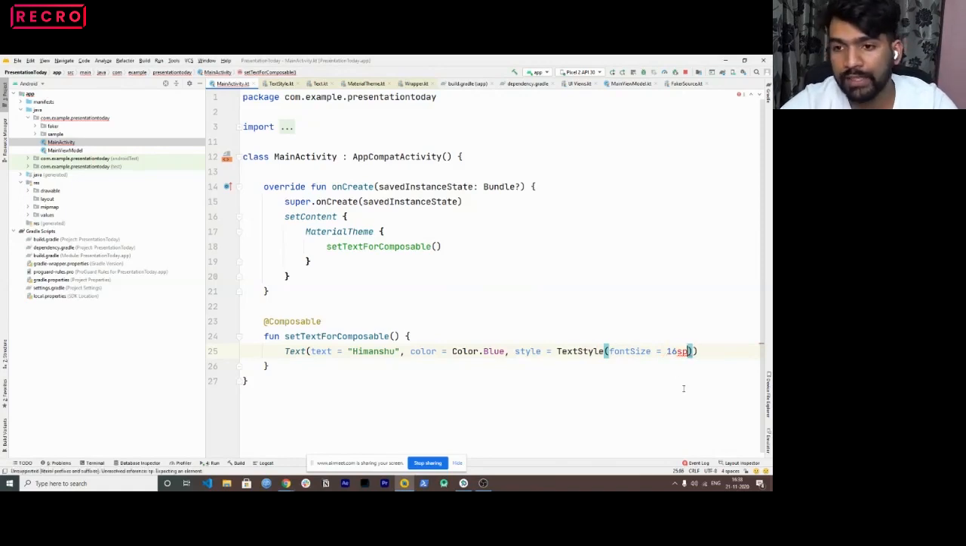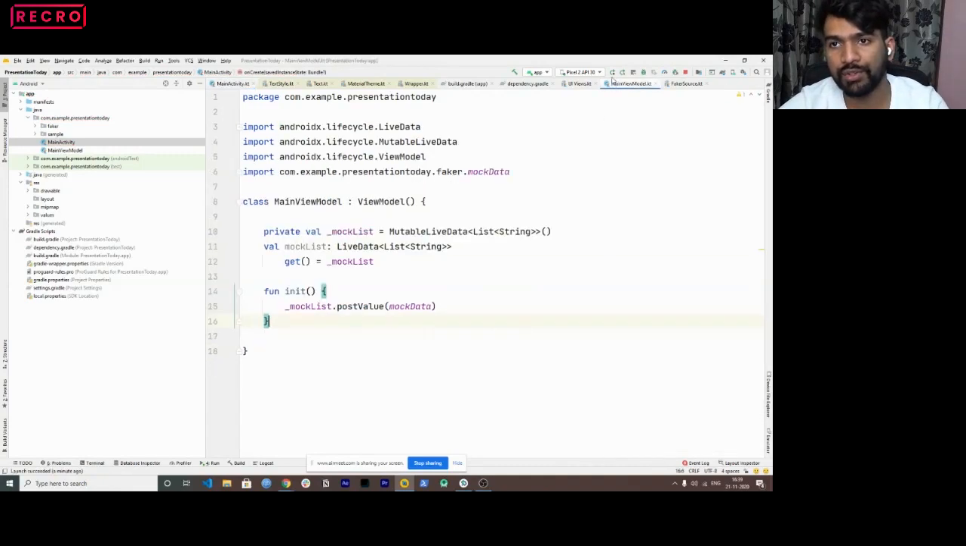But you can't use 16 sp the way you used to in XML. To use that specific unit, you need to pass 16.sp, and you need to import this dependency, and it is done. So basically, if you want to use sp for font, you need to use .sp here. And if you need to use, let's say, dp, which we should not for text, but I'm just showing it here, you can use dp like this, .dp.